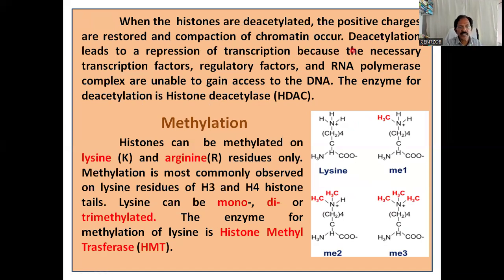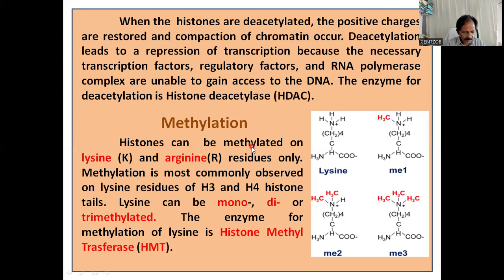Deacetylation leads to a repression of transcription because the necessary transcription factors, regulatory factors, and RNA polymerase complex are unable to gain access to the DNA. The enzyme for deacetylation is histone deacetylase, HDAC. That also is very important. Enzymes are very important. So this is opposite of acetylation.